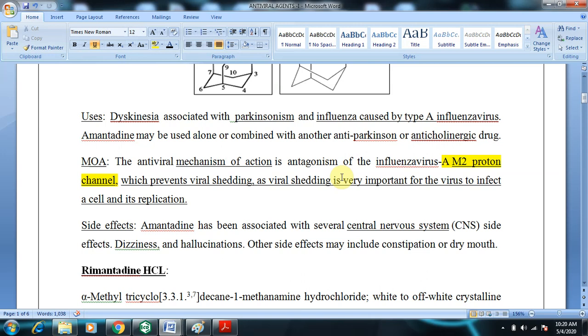So this is the main mechanism for amantadine. Coming to its side effects, amantadine has been associated with several CNS effects, dizziness, hallucinations, and other side effects include constipation or dry mouth. So these are some of the side effects associated with amantadine.